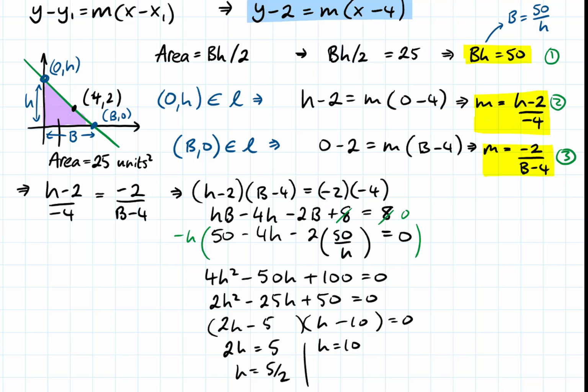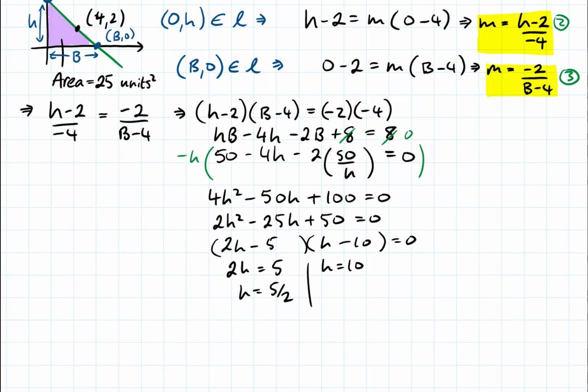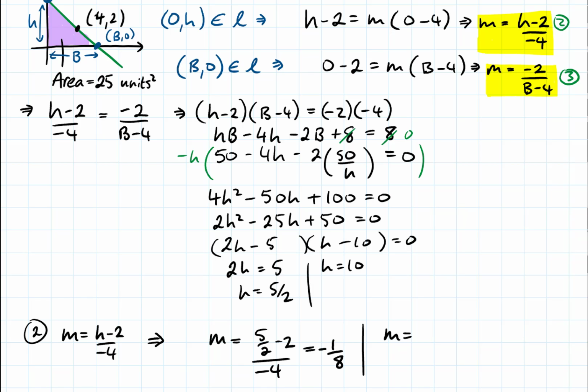Now we're very close to the answer. We want to know what m is. That's really what the problem is. So I'm going to sub these two values into our equation 2, because m is (h minus 2) divided by negative 4. So if I sub in 5 over 2 into this equation, I could stick it into the calculator, I get negative 1/8. And if I stick in 10 into the equation, I get negative 2. So we have two answers for m.